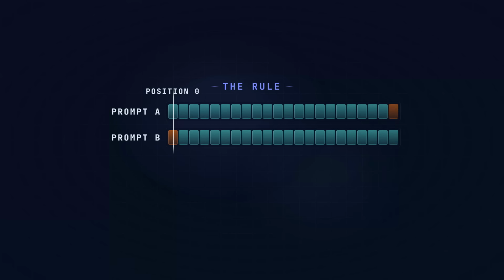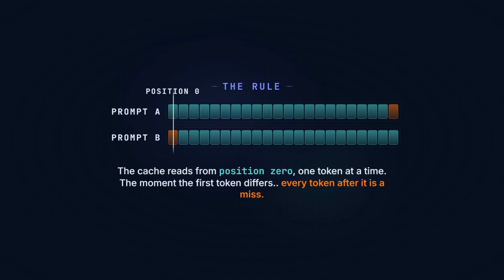That's the rule worth holding on to. The cache doesn't read your whole prompt. It reads from position 0, one token at a time. The moment the first token differs, every token after it is a miss.